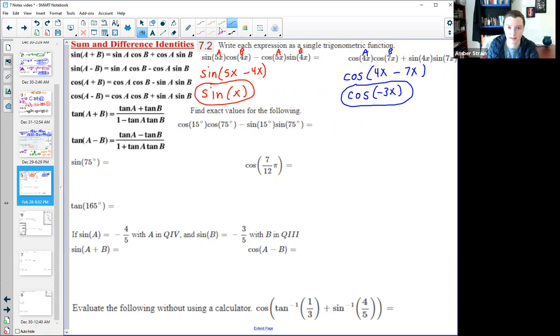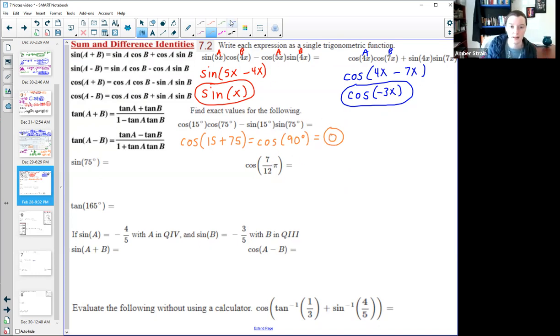Those were variable x's, so we were just cleaning up in general. Let's try it out with these numbers. Here's another one that goes cosine, cosine, so it's one of these two. Remember that this one has the opposite in the middle, so this would be a plus. So this would go 15 plus 75, which is 90, which means I can finish this one up because cosine of 90 degrees is something that I know. That's straight up, so that would be cosine of 0. So the final answer for this problem would just be 0.